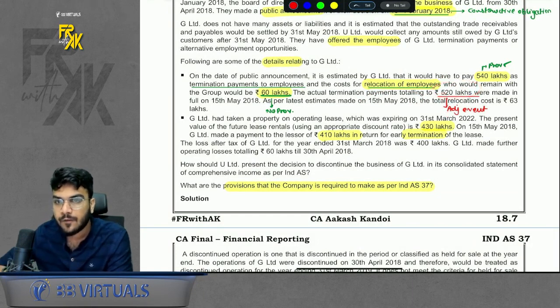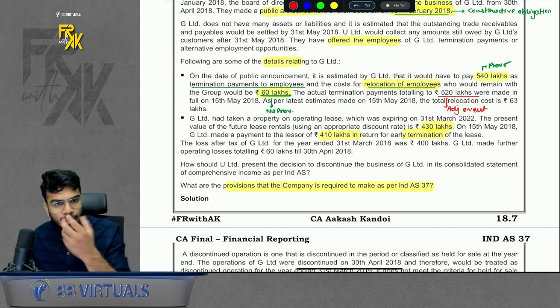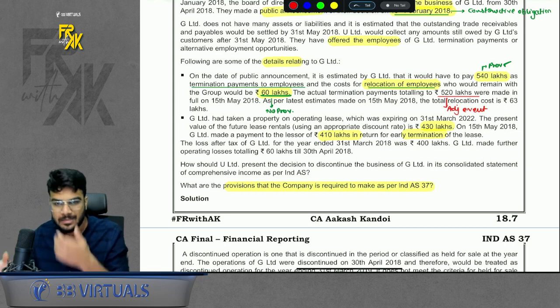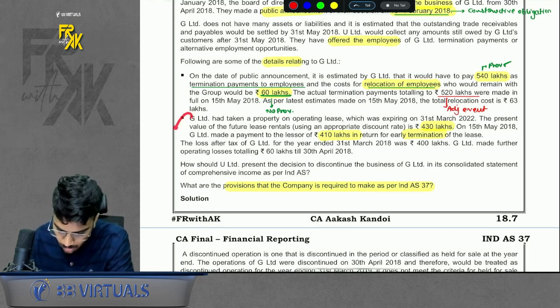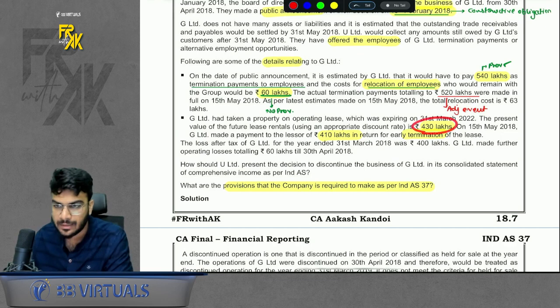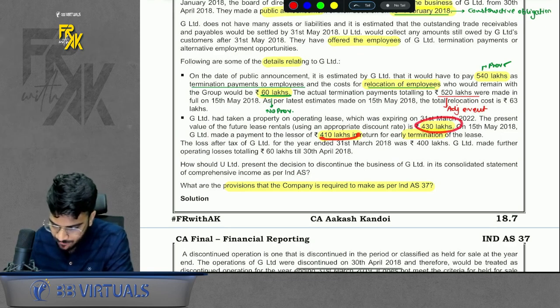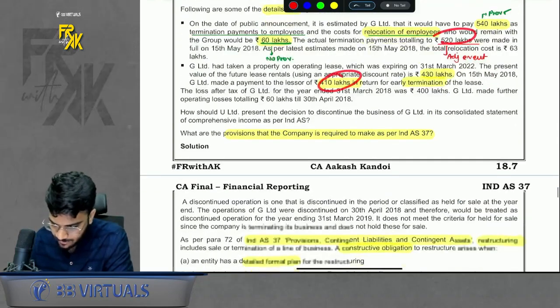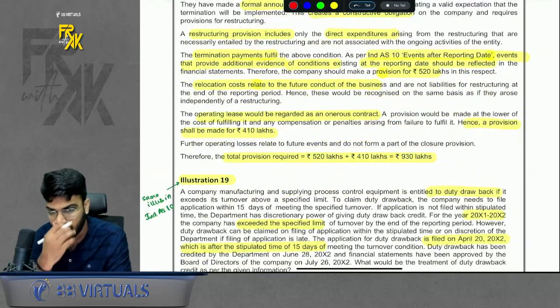Apart from this, we are also making some relocation payments. Relocating means transferring employees from the existing business to a new business. This is relating to the future conduct of business. Do not consider it in the provision amount. Also, there is an operating lease in the old business, which we have to cancel and make a payment. 430 lakhs was considered in the provision, but the actual payment turned out to be 410. Adjusting event, consider 410. So 520 plus 410 make a provision of 930. Simple. But of course give the relevant theory as well.